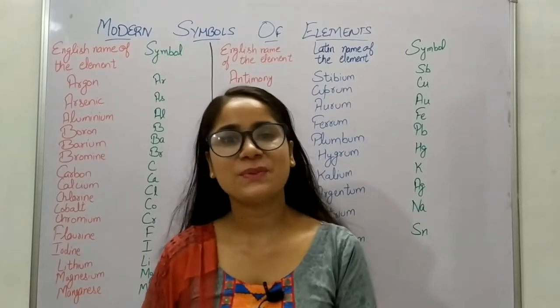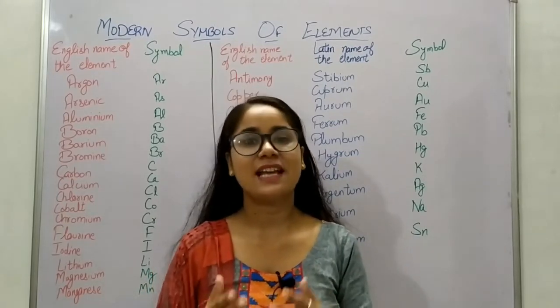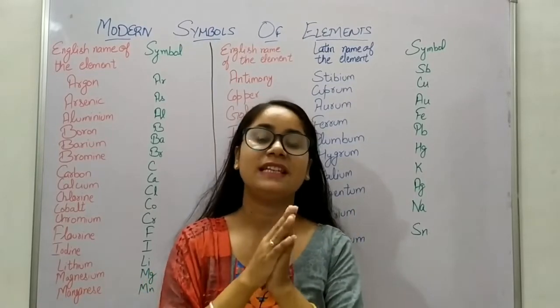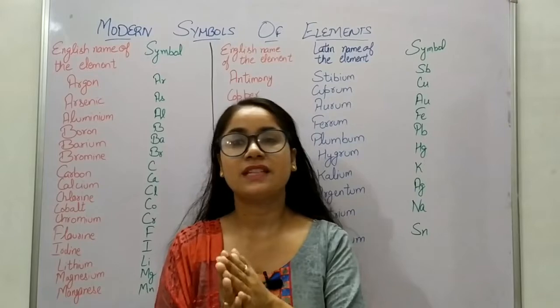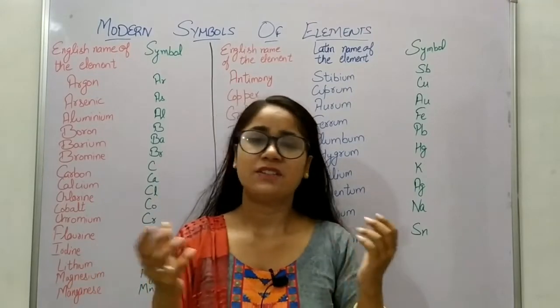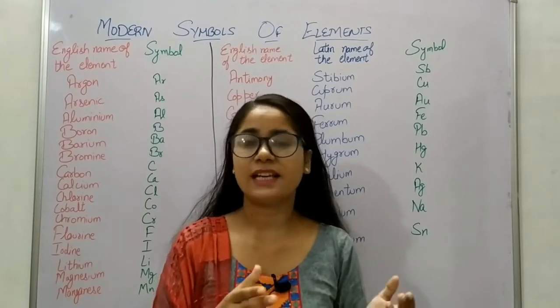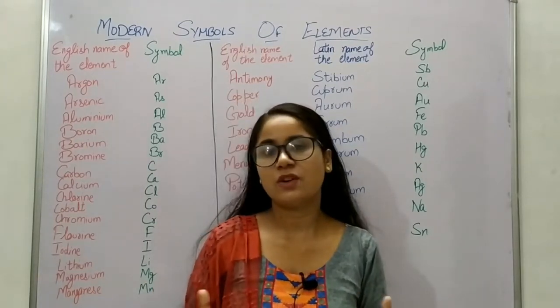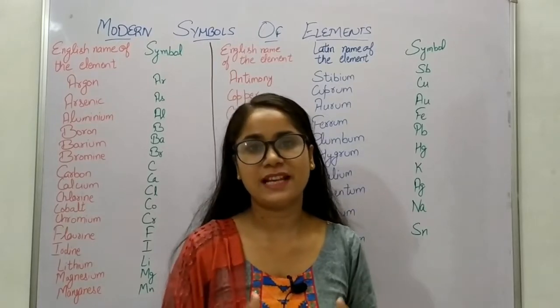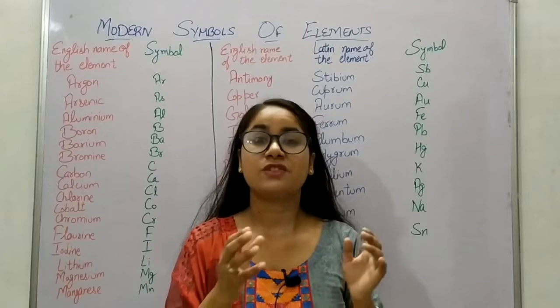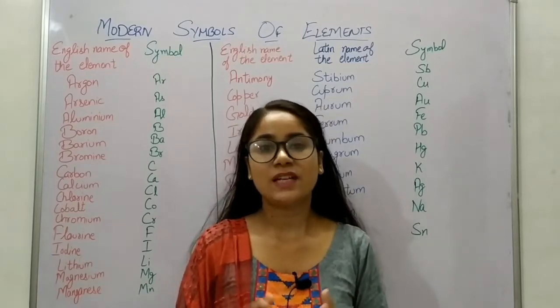In the previous video, we had discussed the various symbols which were used by Dalton for the elements, so that we do not need to write the full name of the element, we would recognize it with the help of symbols. But those symbols were not that appropriate for the elements because they were difficult to draw and difficult to remember, right?